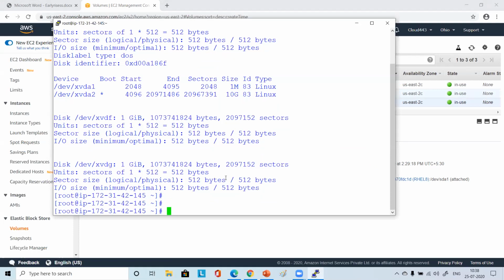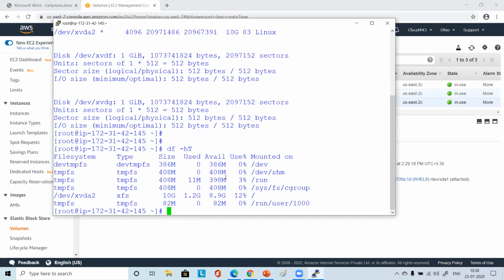Now you saw, right? Once you attached it, your disks are visible here. Now you can use this disk. Simply you say df -hT, with small h and capital T.